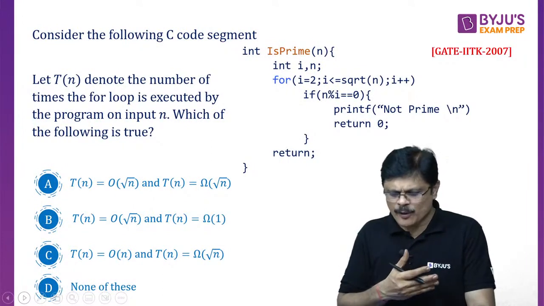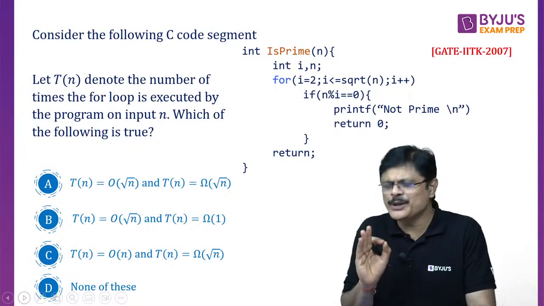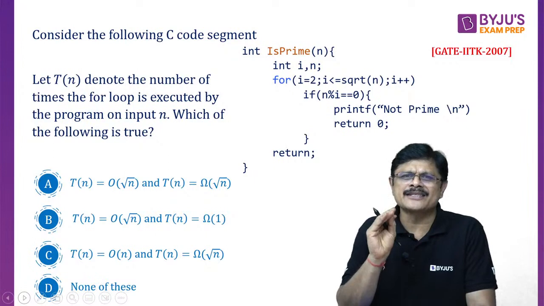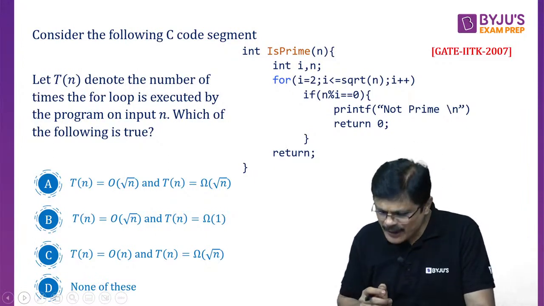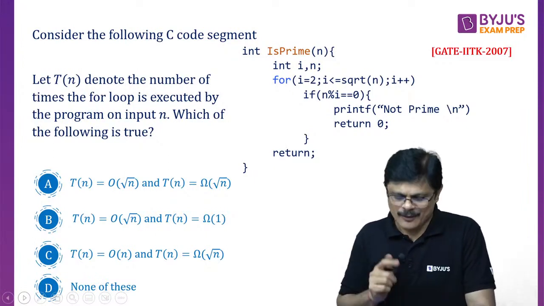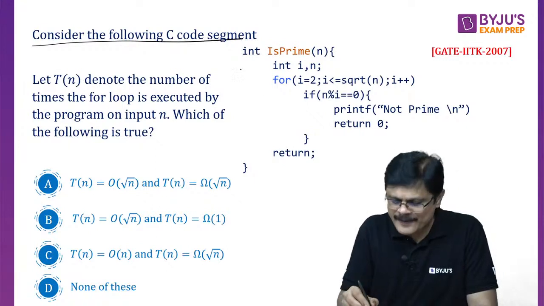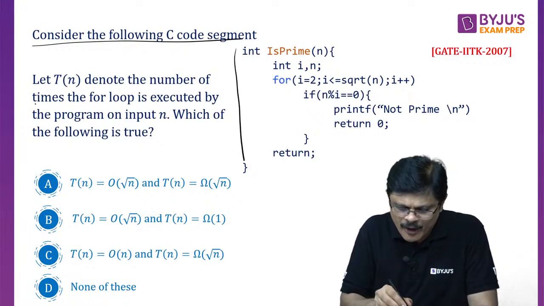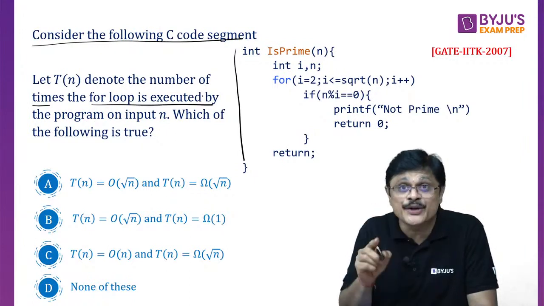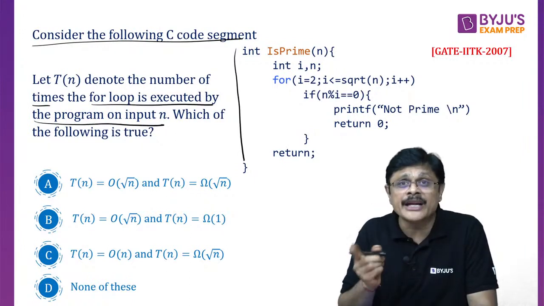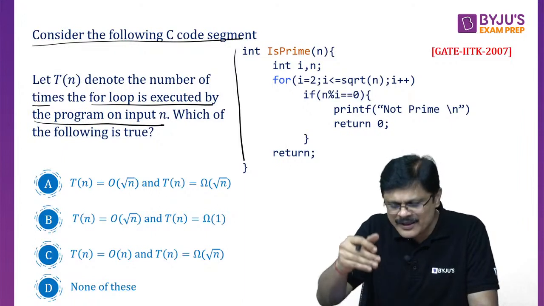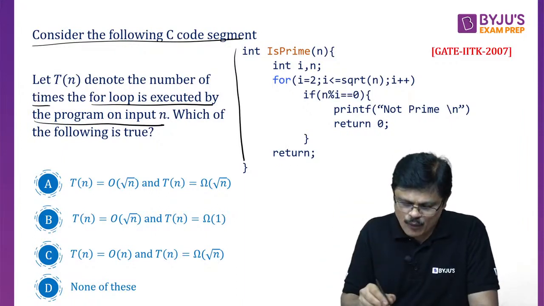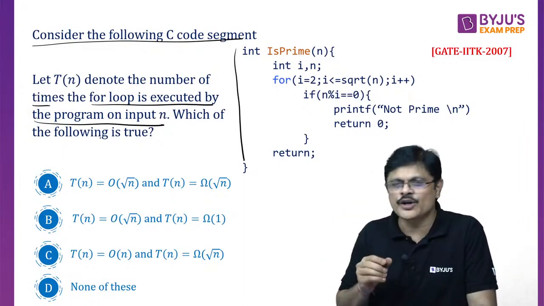Sometimes a problem looks very lengthy, but you just need to understand the basic idea, then you can answer. You know, just by looking at this, you can answer. What is it asking? Consider the following C code segment. Take a look, take your time. Let T(n) denote the number of times the for loop is executed by the program on input n. On some input n we are running this particular program. Which of the following is true?